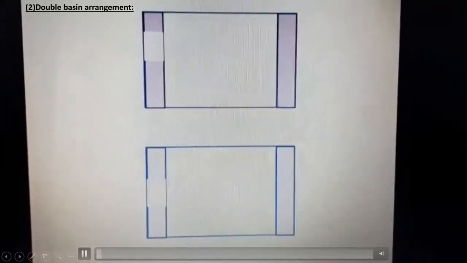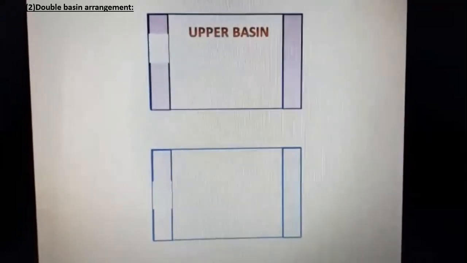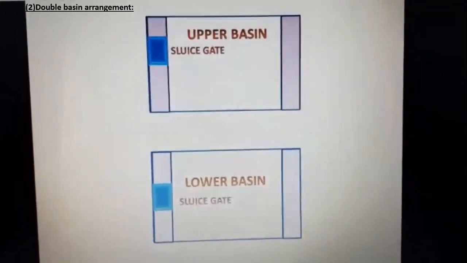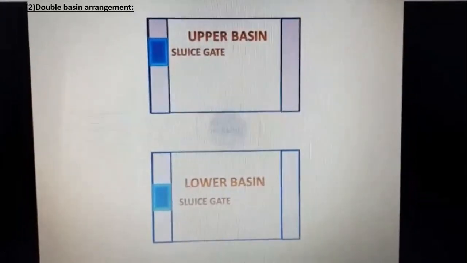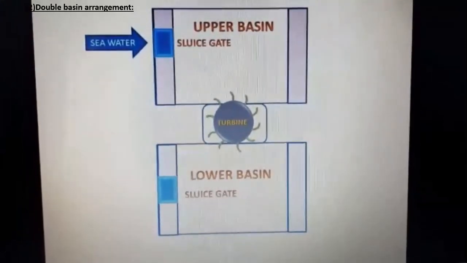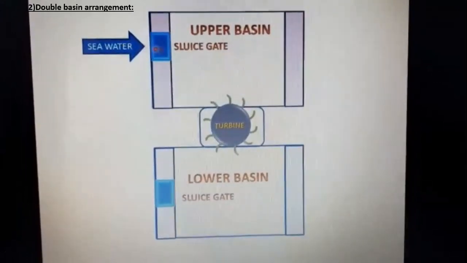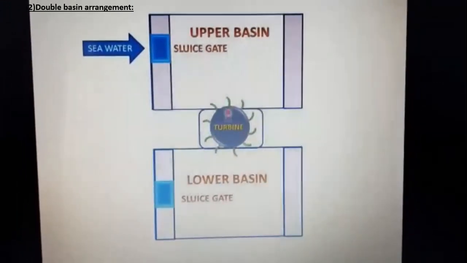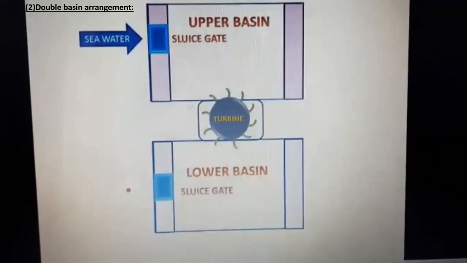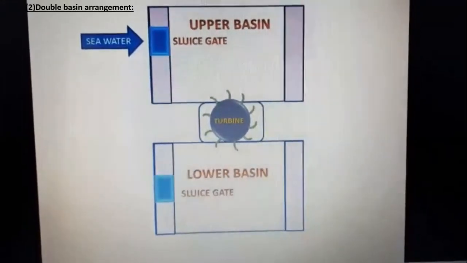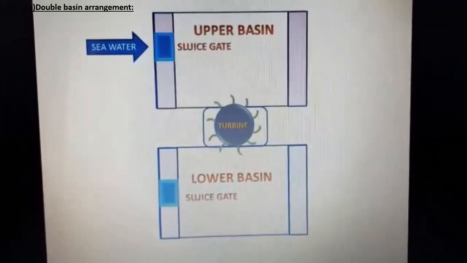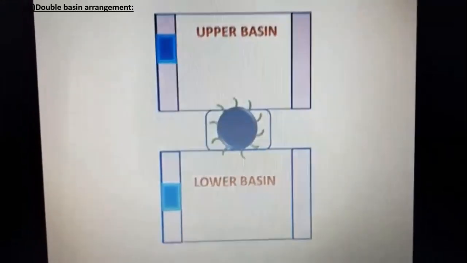We will see the arrangement of a double basin type tidal power plant. First one is the upper basin and second one is the lower basin. We have two basins and two sluice gates. These sluice gates are used to open, and we have a turbine between the upper basin and lower basin. Seawater enters the upper basin through the sluice gate and moves on to the turbine, and the water enters the lower basin. After that, the wastewater is allowed to go to the reservoir. It is called return water.